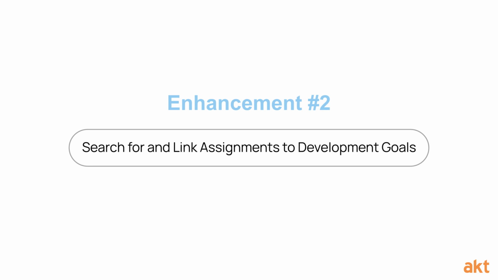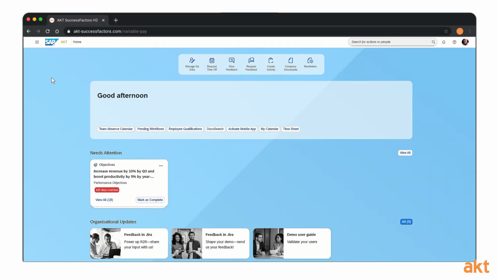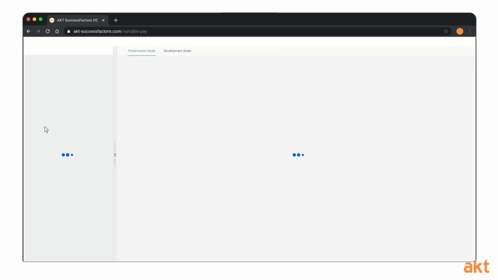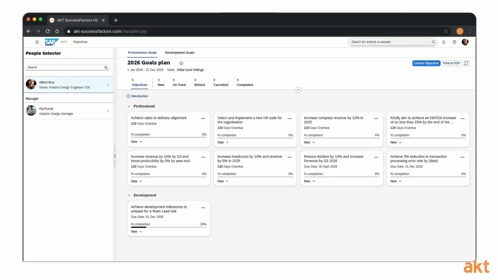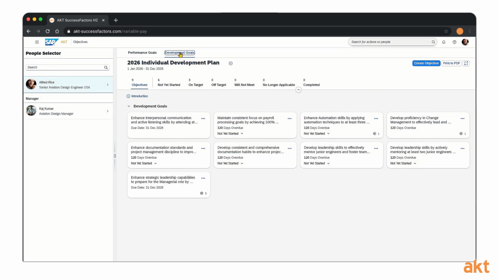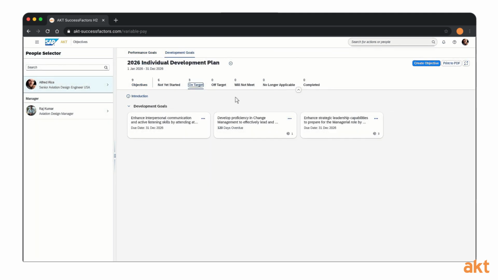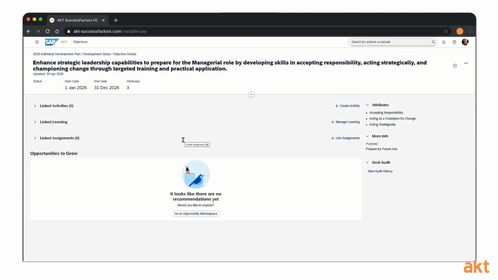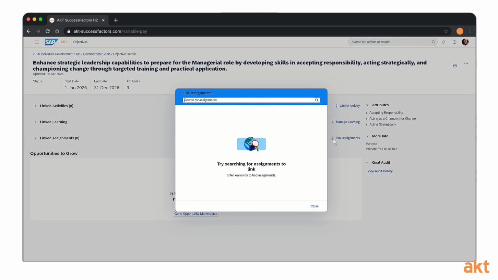Enhancement 2. Let's take a look at another exciting enhancement, especially relevant for skills-based organizations. This one is all about empowering employees to take ownership of their development by connecting their goals with their interests, strengths, and real opportunities. We now have a new Link Assignments button directly within the Development Goal Details page.